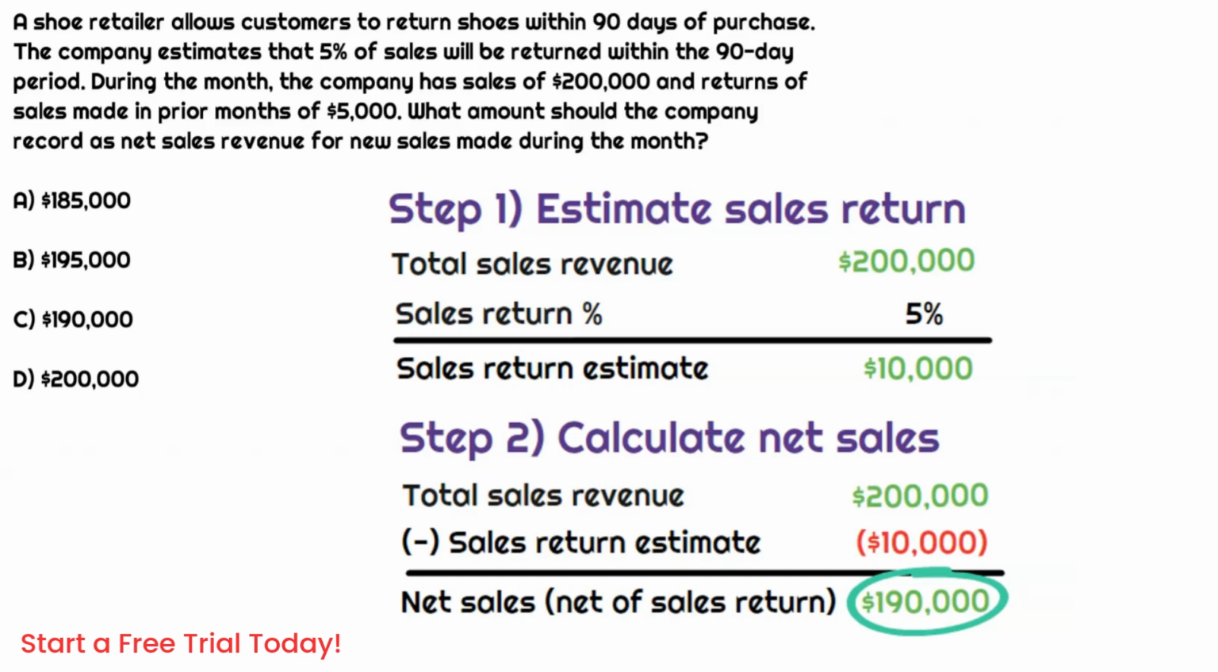But we do need to consider that estimate, and that's what's key. After the $10,000 estimated amount is considered, the total net sales would be $190,000, and that's the amount that they expect to receive. Therefore, that's the amount that would be recorded as revenue.